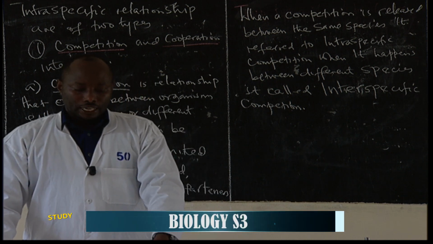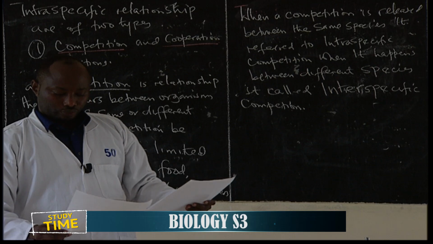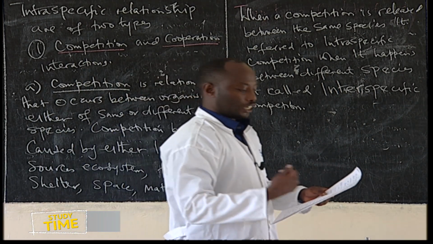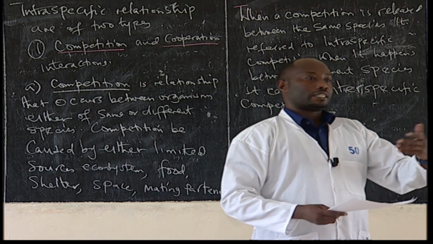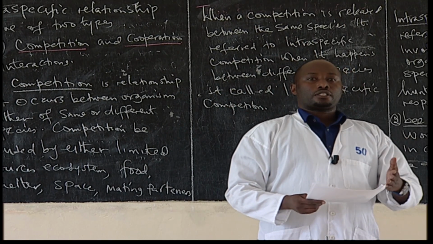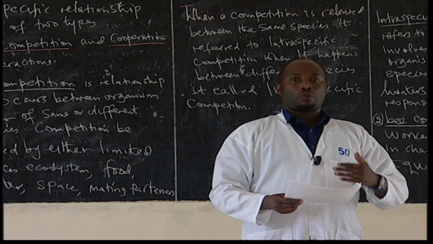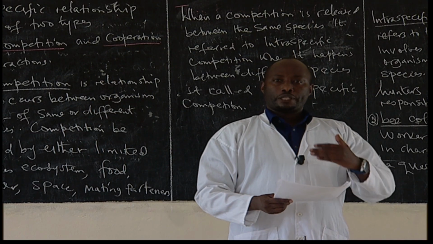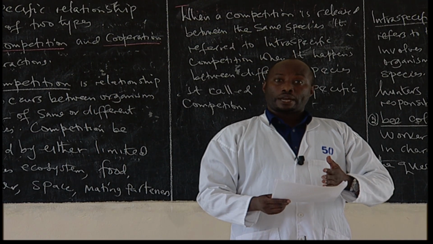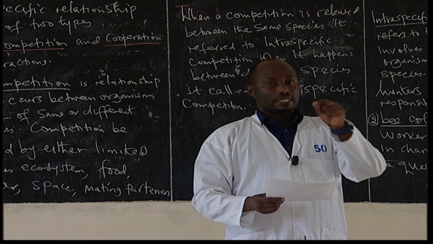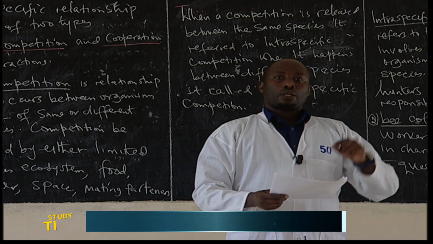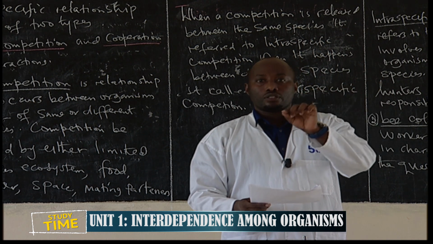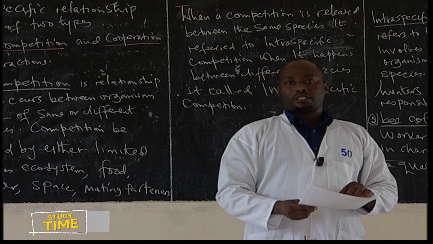Quickly, let's talk now about cooperation. If it happens between organisms of different species, I said it is interspecific competition. Let's have an example. These are herbivores, the wildebeest and zebras competing for savanna grasses. If they are competing for savanna grasses, the zebra and the wildebeest, that one is referred to as interspecific competition.